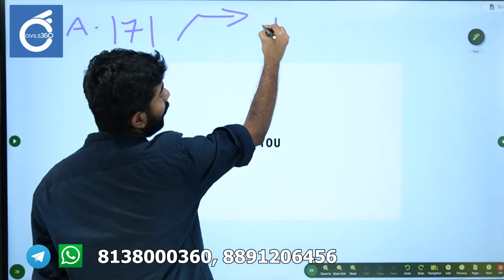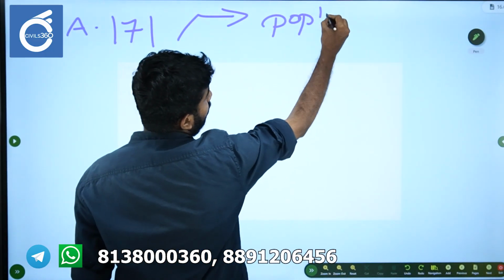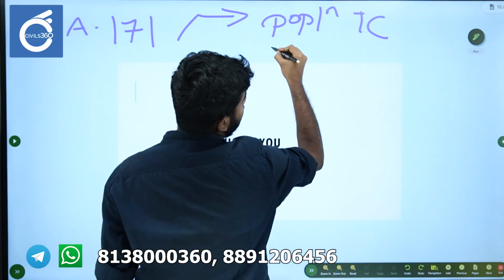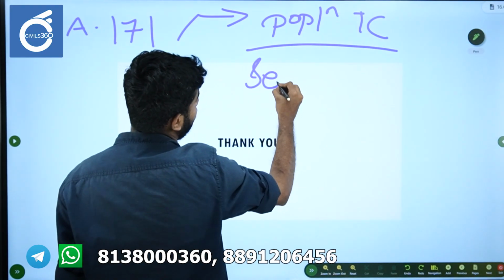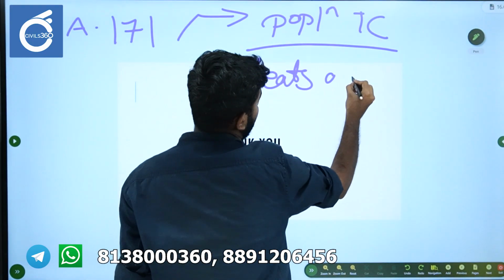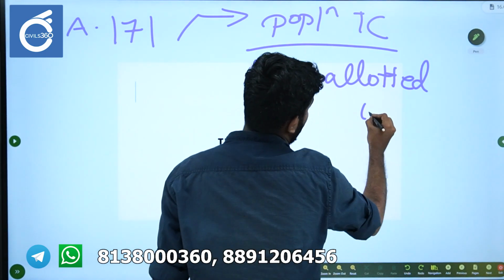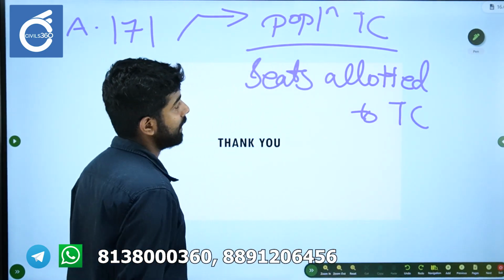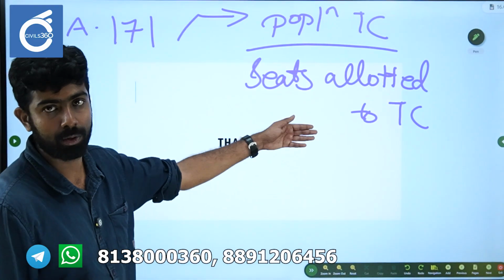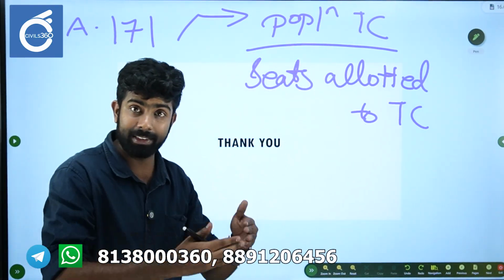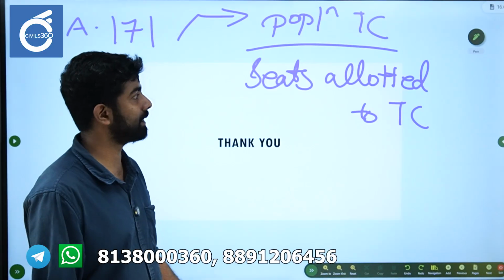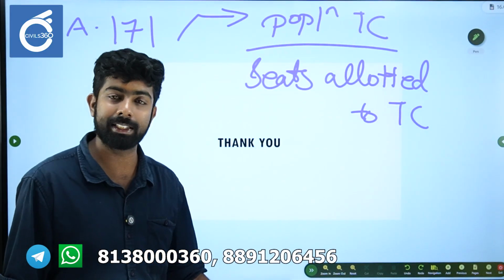Ratio of population of territorial constituencies divided by seats allotted to territorial constituencies. This was the formula. This should be the same within the state. So again, it follows the same pattern.